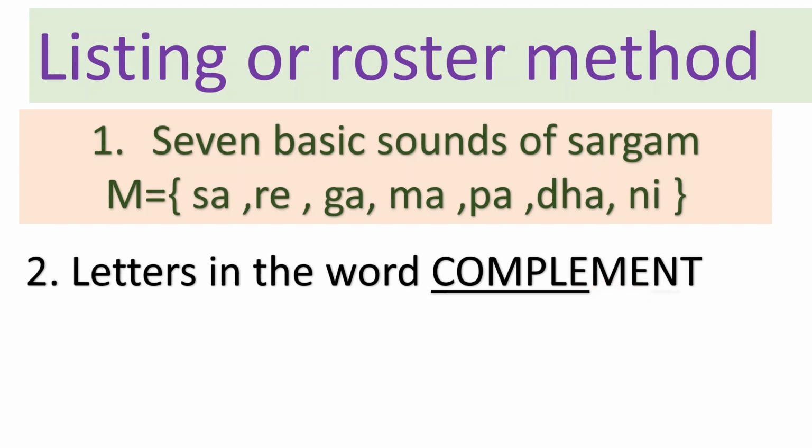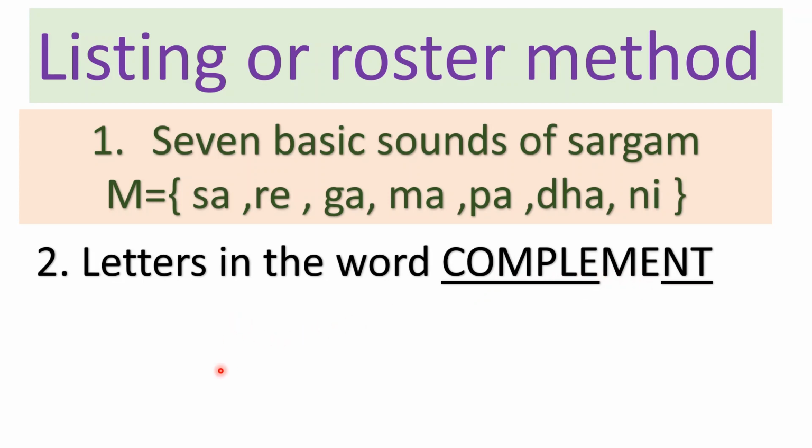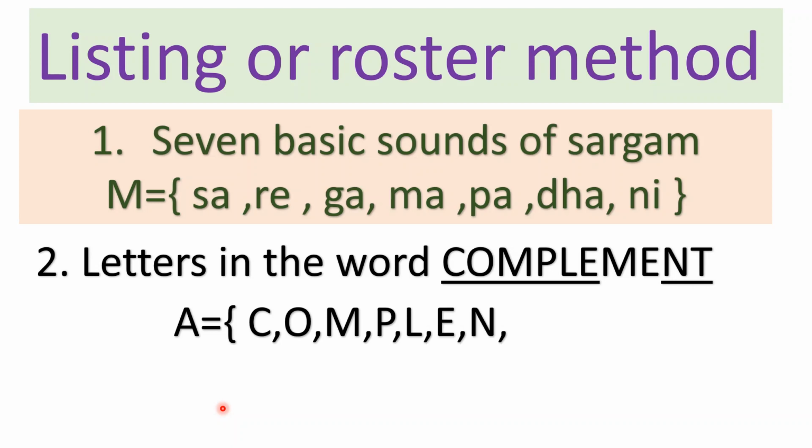We'll move to N and then T. So we have to write these elements to write the set. Let us see. We'll call this set A and elements are C, O, M, P, L, E, N, T. Again, note that we have skipped M and E because M and E already appear once in the set.